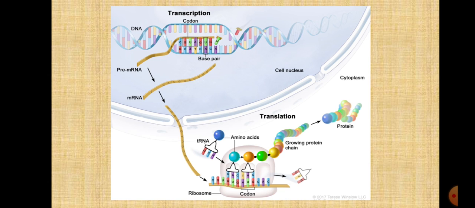Now this RNA has carried the information from the DNA, and thus it is called messenger RNA. It is going to carry the message from the DNA. This messenger RNA is formed inside the nucleus. Now the translation, the second step of protein synthesis, takes place in the cytoplasm. This messenger RNA comes out of the nucleus and enters the cytoplasm.